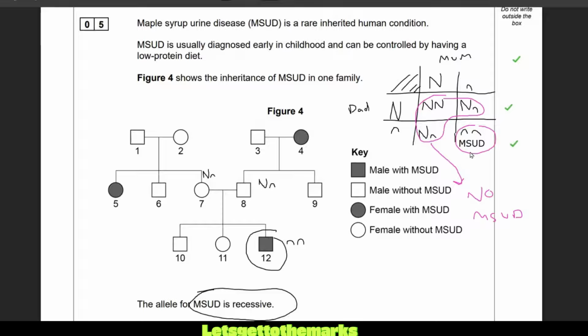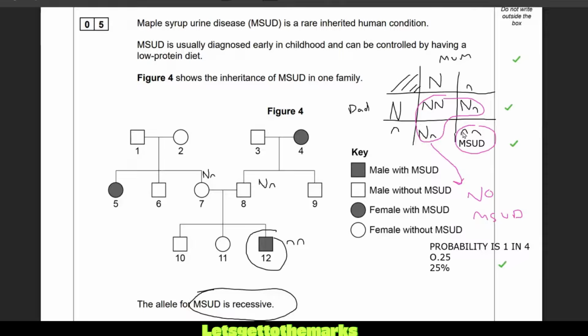And now that's 3 marks. One for the phenotypes, the MSUD and the no MSUD, one for the genotypes, and one for the genotypes of the parents. The 4th mark is to work out the probability. Well, it's 1 in 1, 2, 3, 4. So 1 in 4 is the probability. You can put 0.25. You can put 25%. They will all be worth that 4th mark. Now, I have seen markers where they say determine the probability that the child is also a girl or also a boy.